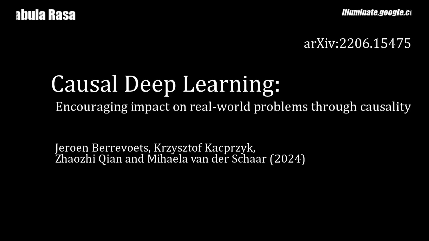Today we're diving into a paper that explores a new framework for integrating causal inference with deep learning. The paper, Causal Deep Learning, proposes a way to leverage partial causal knowledge and quantitatively characterize causal relationships, even in complex, real-world scenarios. What are the key challenges that this paper addresses?